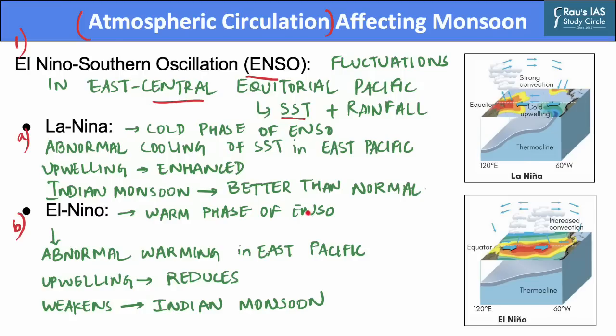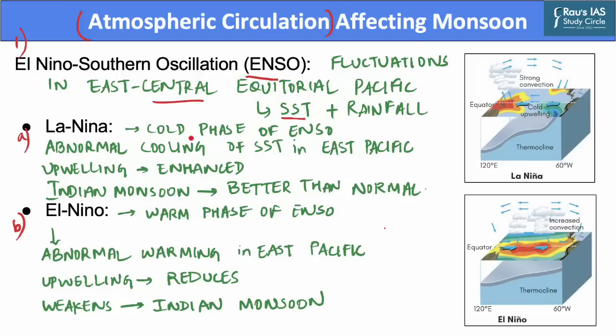In a normal year, the easterly winds along the equator push warm water westwards. Warm water at the surface of the ocean blows from South America to Indonesia. As the warm water reaches the west, nutrient-rich cold water from the deep rises up to the surface and reaches the coast of South America. This phenomenon is called upwelling.